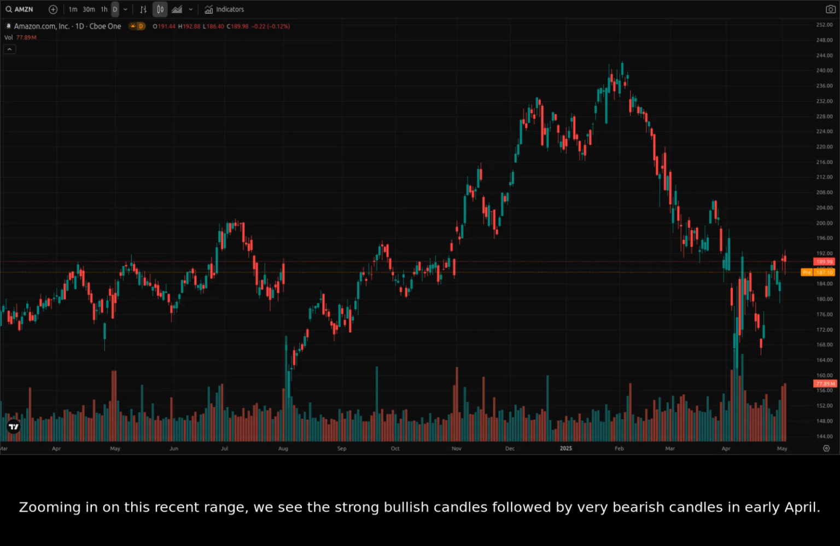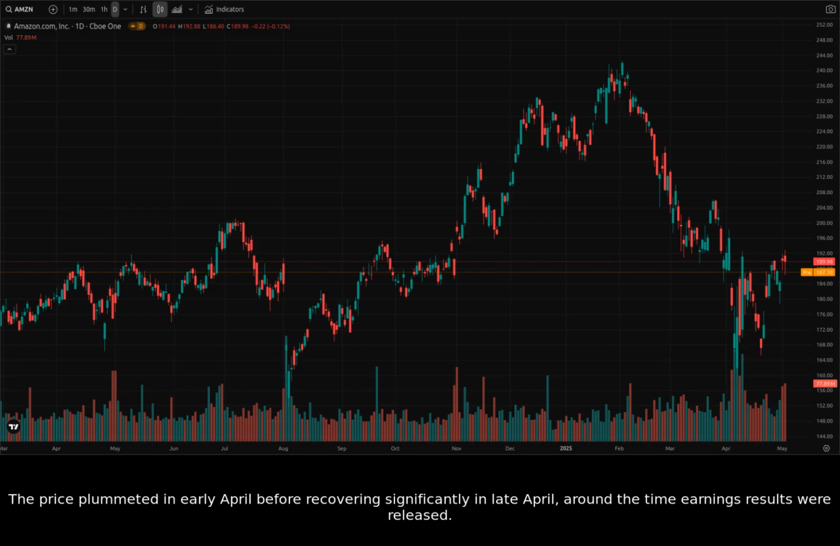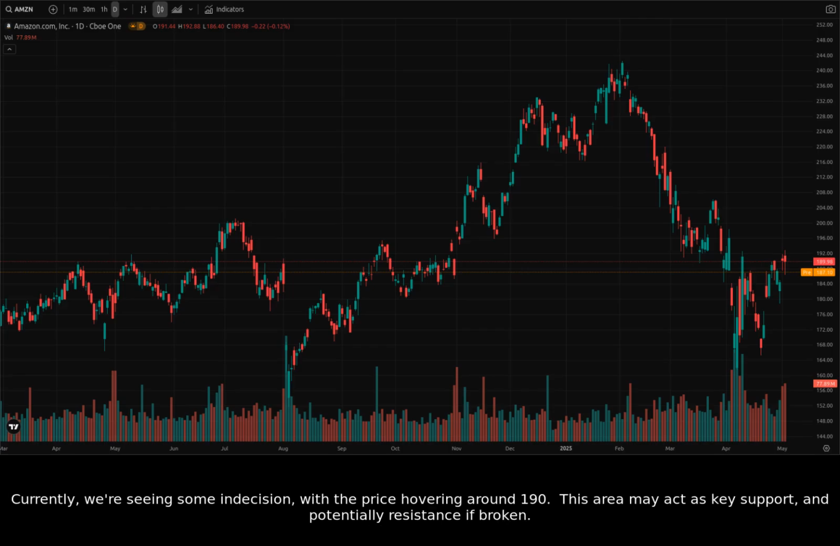Zooming in on this recent range, we see strong bullish candles followed by very bearish candles in early April. The price plummeted in early April before recovering significantly in late April, around the time earnings results were released. That huge volatile movement suggests the uncertainty about tariffs and the mixed analyst opinions discussed earlier had an impact. Currently, we're seeing some indecision, with the price hovering around 190. This area may act as key support and potentially resistance if broken.